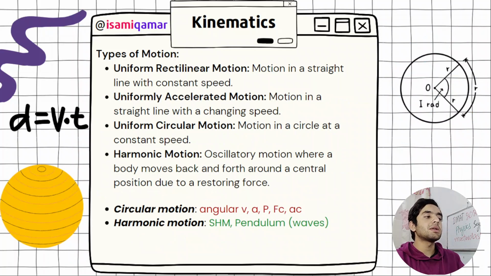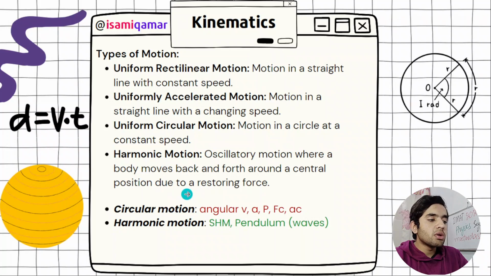So in kinematics, these are the very important things. Types of motion: uniform rectilinear motion, which is motion in a straight line with constant speed. Uniform accelerated motion, which is motion in a straight line with changing speed and uniform acceleration. Uniform circular motion, which is motion in a circle at constant speed. And harmonic motion, an oscillatory motion where a body moves back and forth around a central position due to a restoring force.